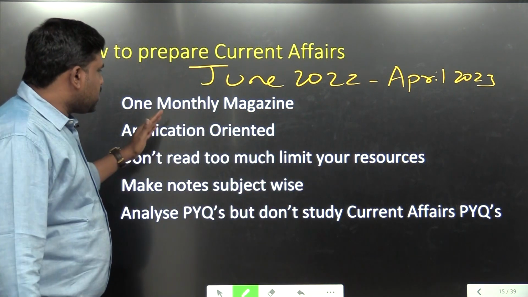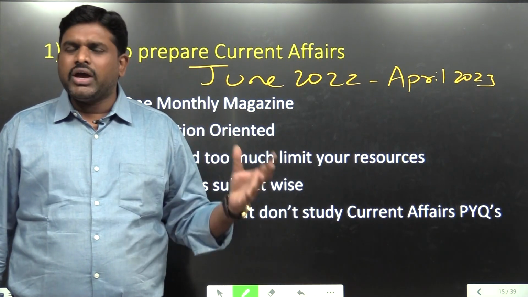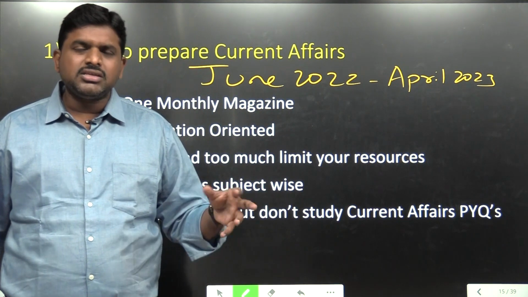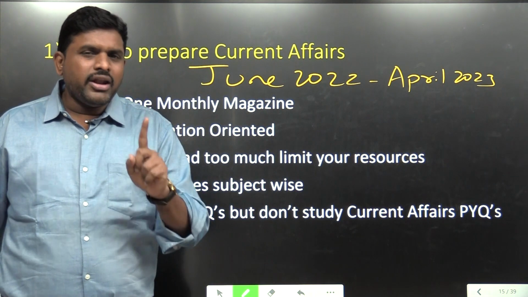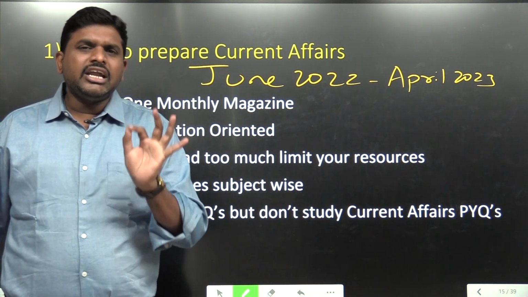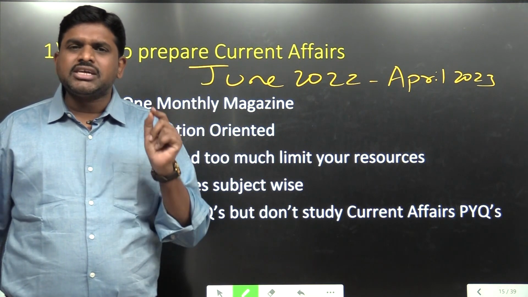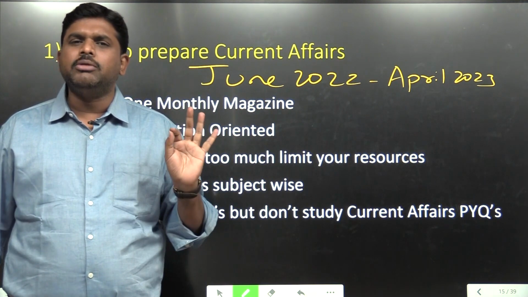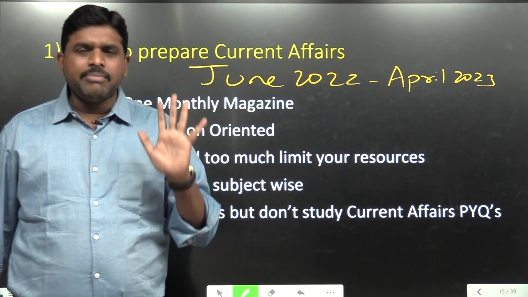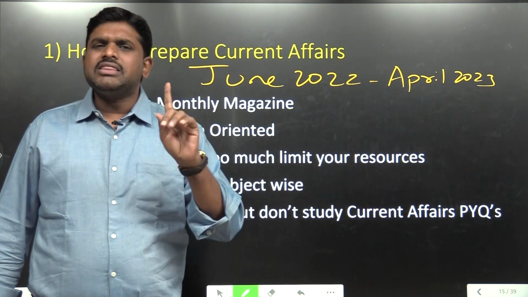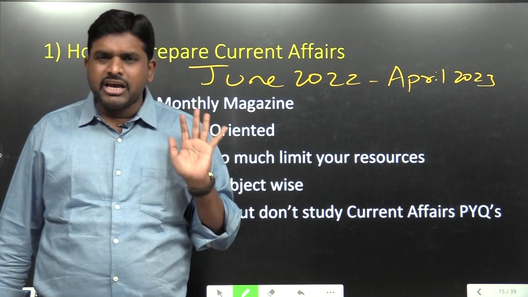How to do it, sir? Number 1, take any one monthly magazine. It can be Vishnu IAS, Vision IAS, Vajiram, or anything else. Any one academy's current affairs material you follow. Vishnu IAS monthly GS current affairs material is available on the website www.vishnuias.com. Current affairs from the last 3 years, you can find as monthly magazines. Any academy's monthly magazine, only one you follow. Don't read multiple. If you read multiple, you will be confused.